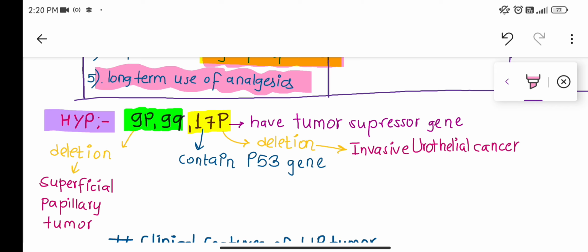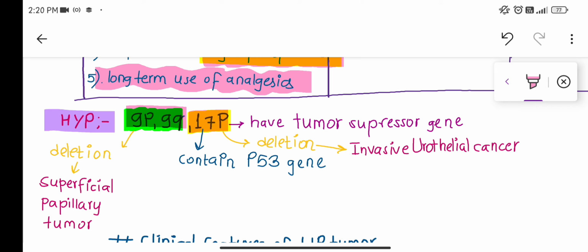Now, the most common genetic alterations found in urinary bladder tumors are mostly on the 9p chromosome, 9q chromosome, and 17p chromosome. p means the short arm of a chromosome and q means the long arm, and a chromosome possesses different genes.